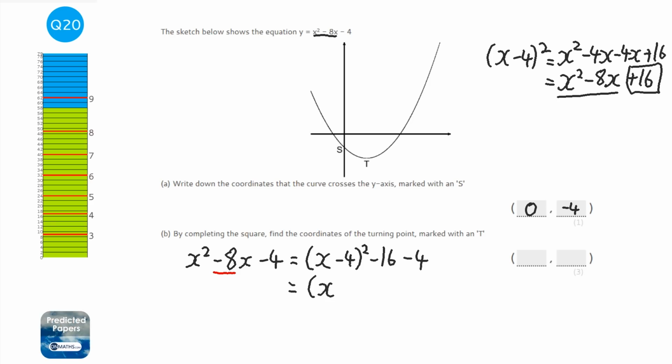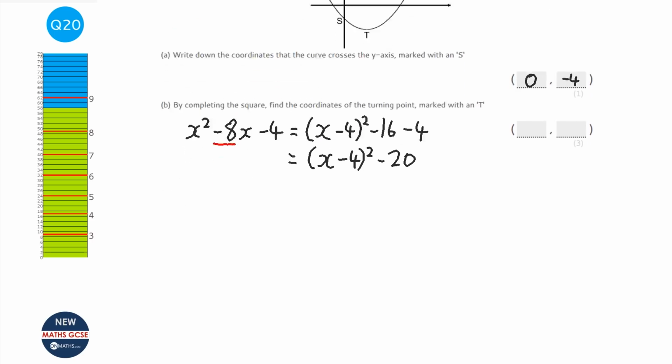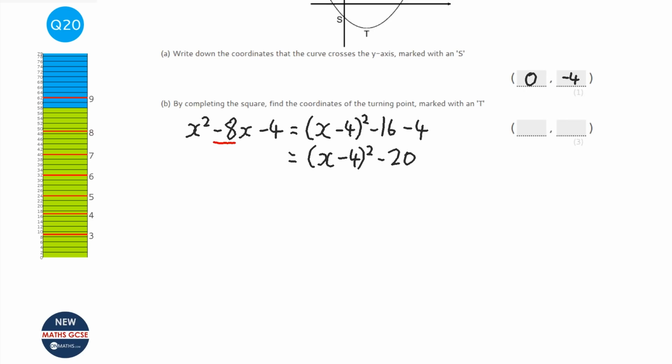And we do have videos on completing the square which go into a little bit more detail than I'm going through here, so watch those if you're not sure. So put the minus 16 and the takeaway 4 together. Okay, so here we've got x minus 4, we're going to square that and then take away 20.